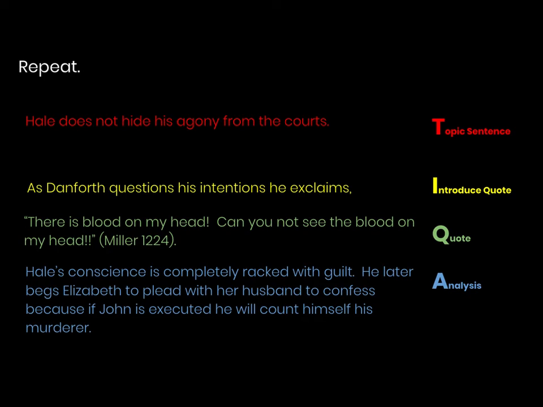Okay, give an introduction. As Danforth questions his intentions, he exclaims, this is a really powerful quote, there is blood on my head. Can you not see the blood on my head? Your analysis. Hale's conscience is completely racked with guilt. He later begs Elizabeth to plead with her husband to confess, because if John is executed, he will count himself his murderer.